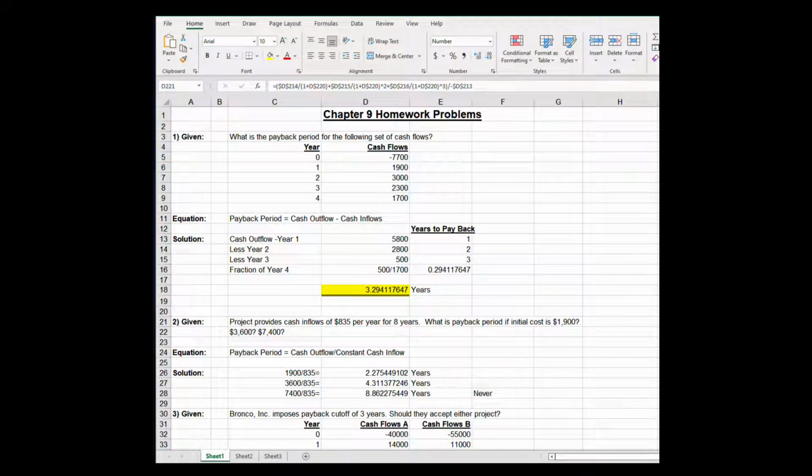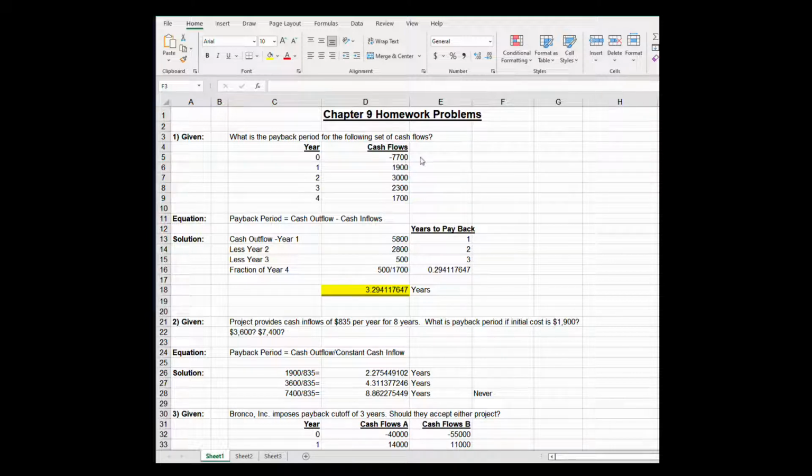Welcome to Chapter 9 of Ross, Westerfield and Jordan's Fundamentals of Corporate Finance Homework Solution videos. Problem number 1, we have a series of cash flows and we want to know what is the payback period. This will happen in just about all your companies when you get out there to work. Payback period is very simple to do and very powerful and very useful, so it's used widely. So make sure you know how to do payback period.